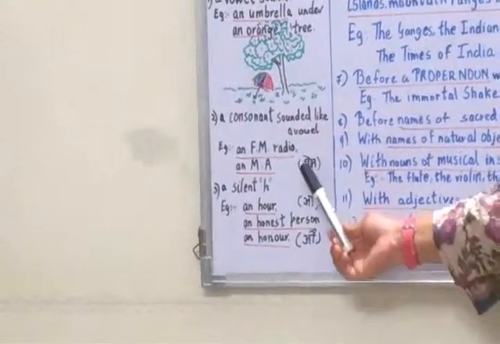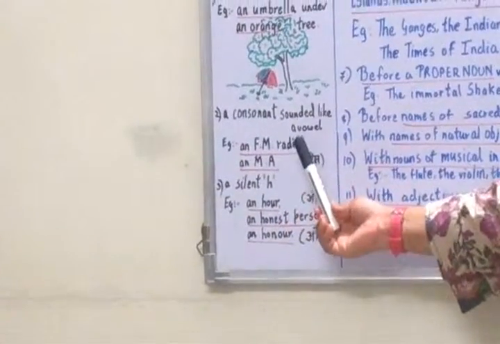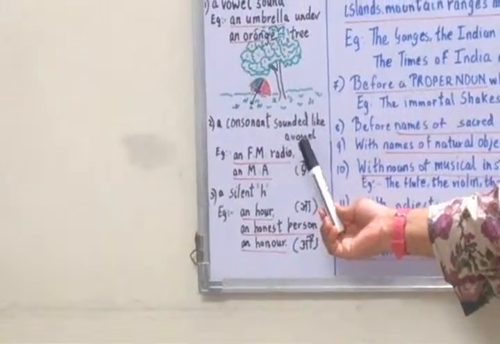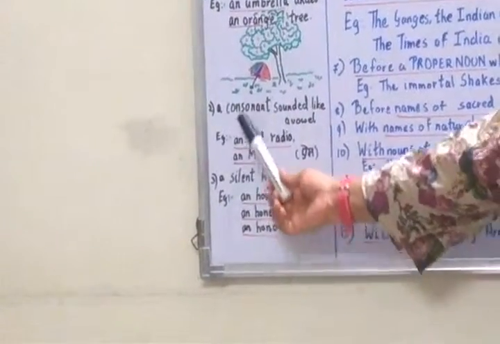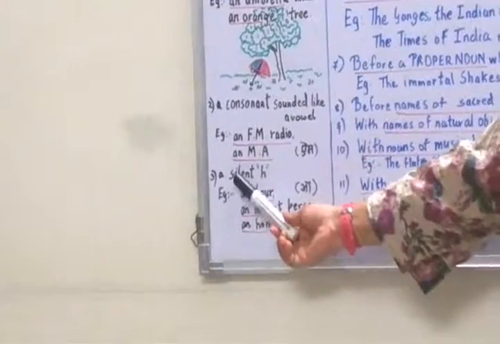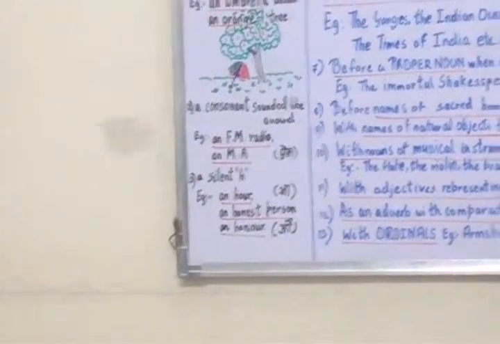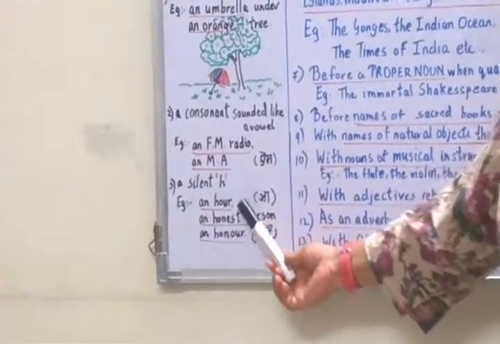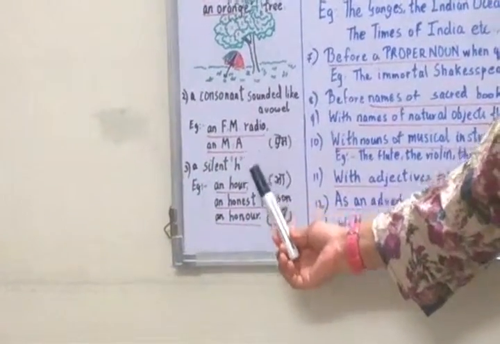So we always have to add an before it because it's pronounced as a vowel sound, not a consonant sound. Now let's see the third point. We have to use an before a silent H. Silent H means the H is not pronounced. For example, we say an hour. We use an a sound, which is a vowel sound, so we have to have an before it.